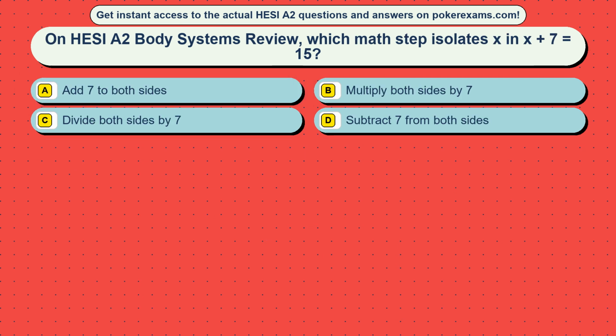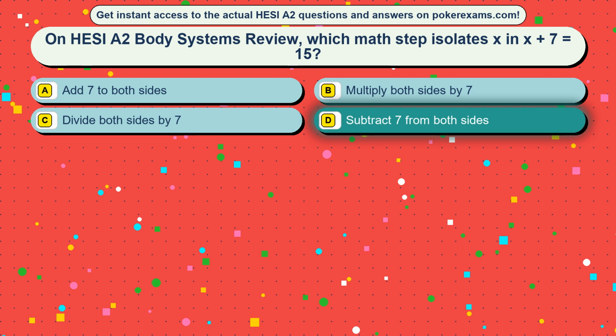Question 14. On HESI A2 Body Systems review, which math step isolates x in x plus 7 equals 15? Option A, add 7 to both sides. Option B, multiply both sides by 7. Option C, divide both sides by 7. Option D, subtract 7 from both sides.